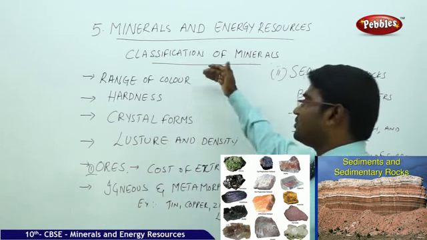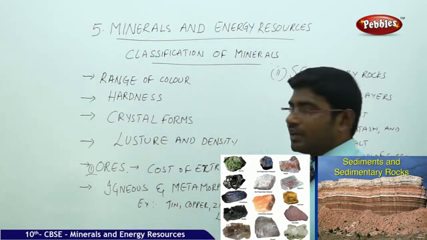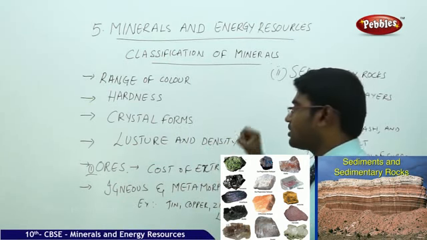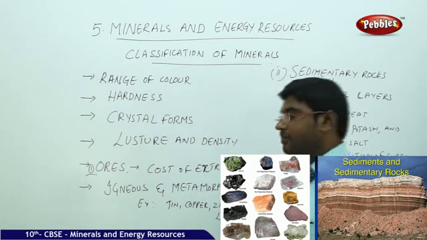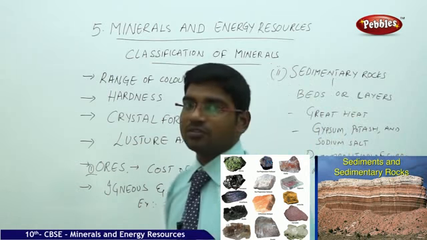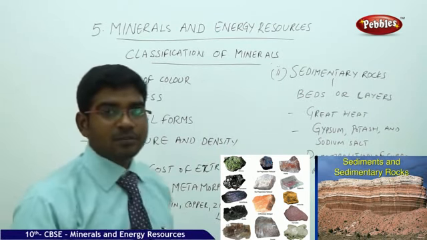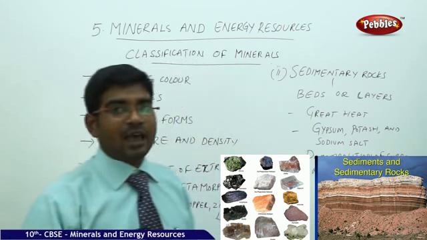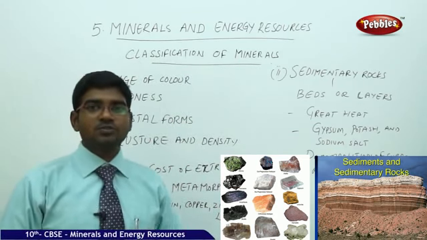Now, once the classification criteria are clear, like the range of color, hardness, crystal forms, luster and density, and also availability, let's move on. How are minerals available for us? Minerals are available in different forms. The first category of minerals is available in the form of ores.